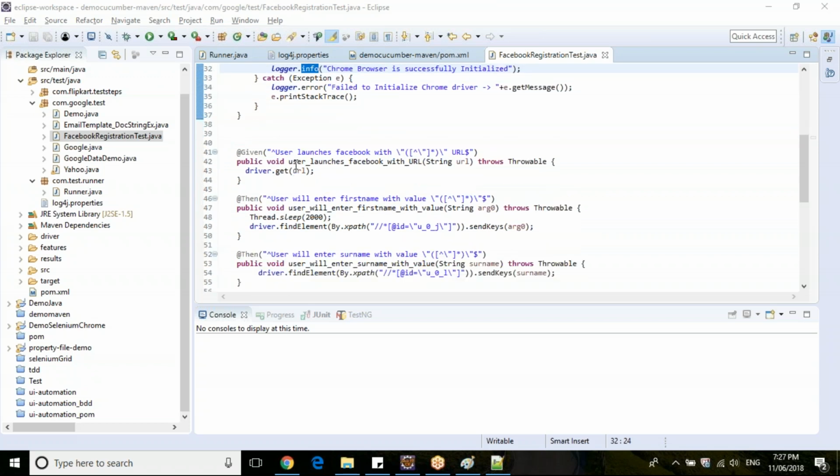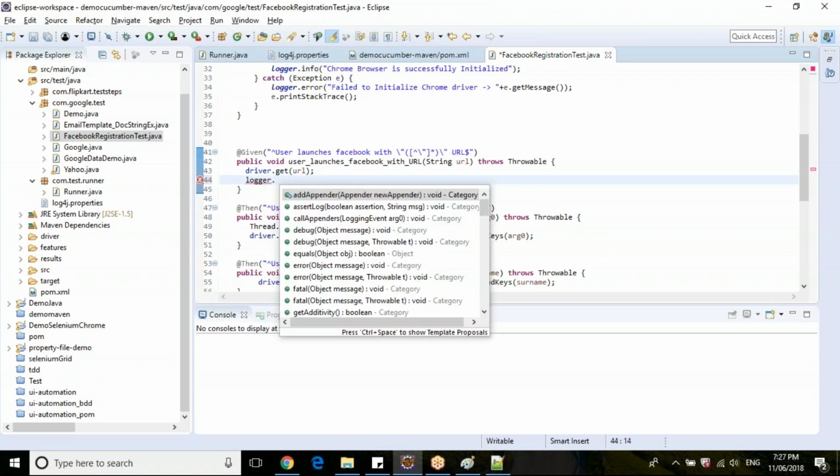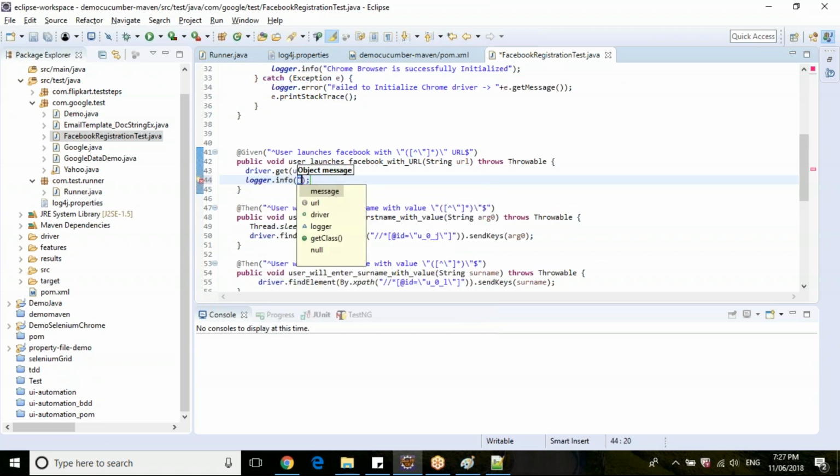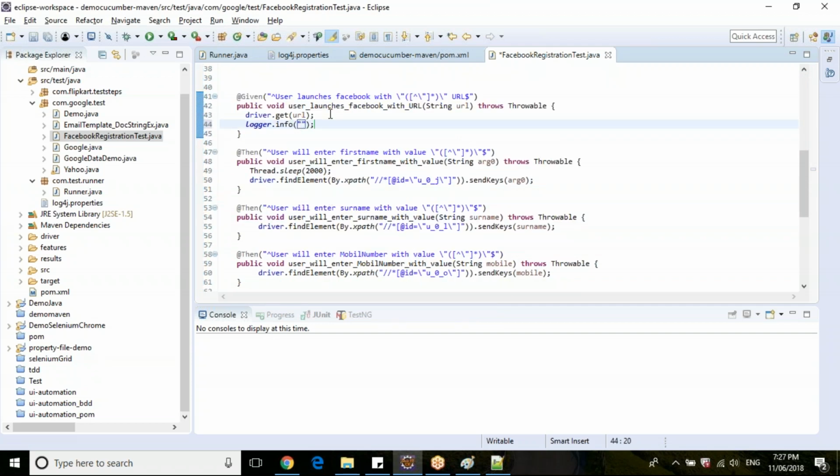Now let's say here the user launches Facebook. So then provide, let's say, logger.info. Then type a message here like Facebook is successfully launched in Chrome browser.